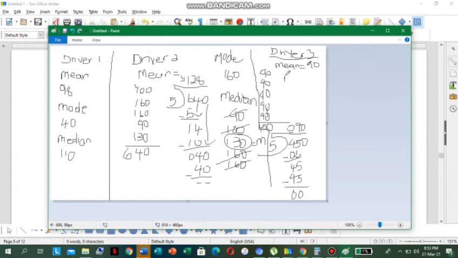So the mode now is equal to, because we know the mode is the number that occurs the most, right? Everything occurs the most. So it's 90, 90, 90, 90, 90. So the mode is actually 90.